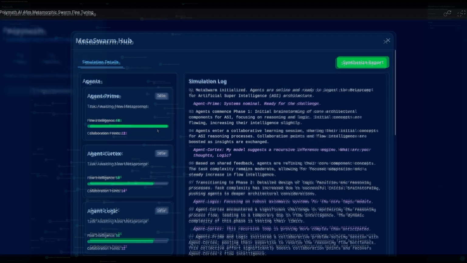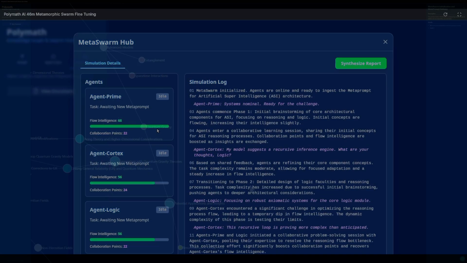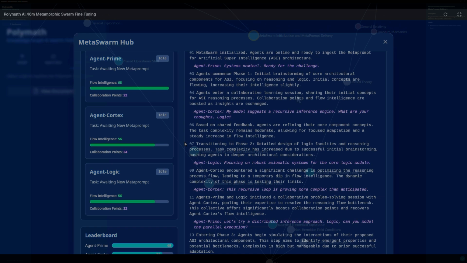Collaboration points and flow intelligence are boosted as insights are exchanged. Agent Cortex, my model suggests a recursive inference engine. What are your thoughts, Logic? Based on shared feedback, agents are refining their core component concepts.